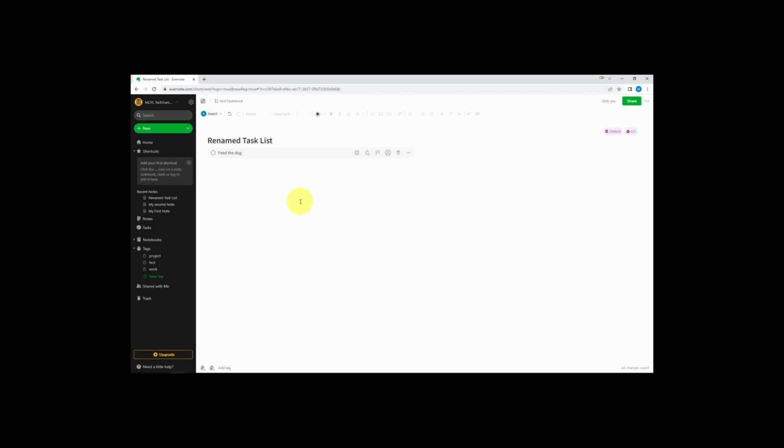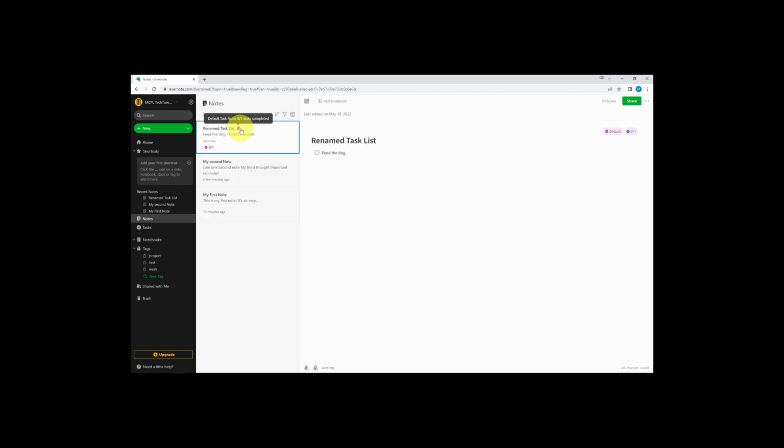Tasks are essentially the same thing as notes with a checkbox, but this helps you to find them easily. You'll see that there is a purple icon to note that it is a task, and it will tell you how many that you have completed.